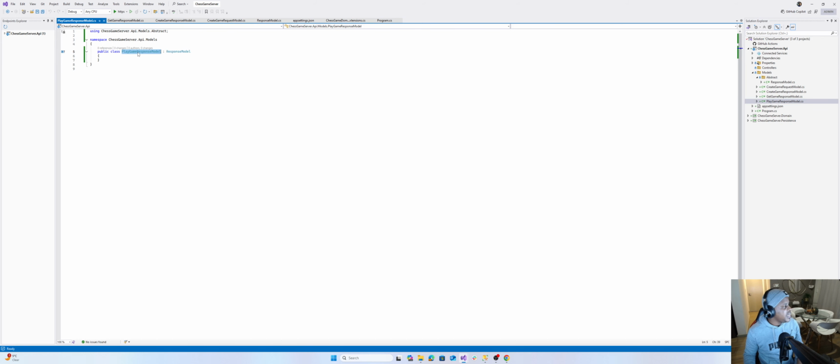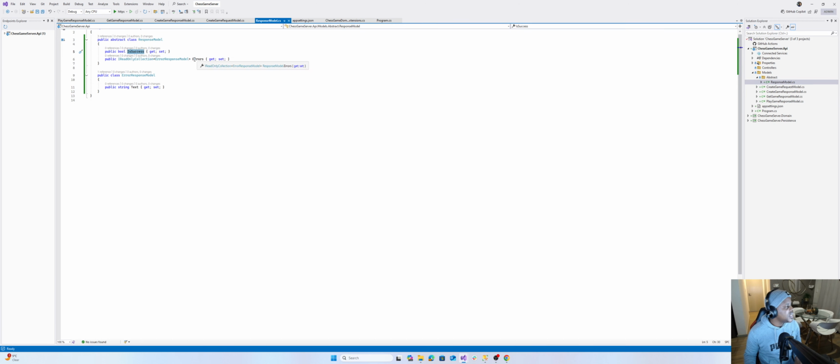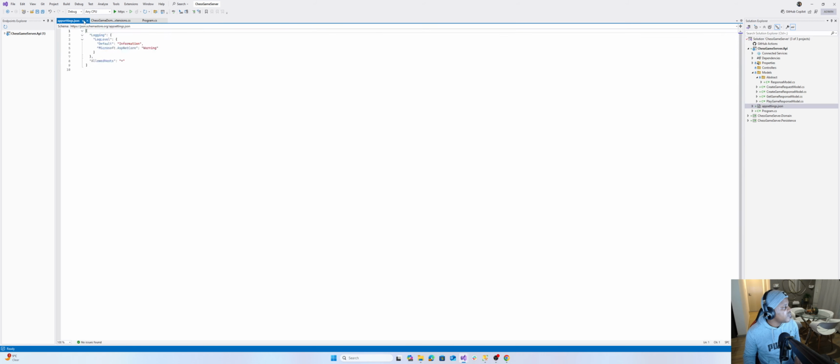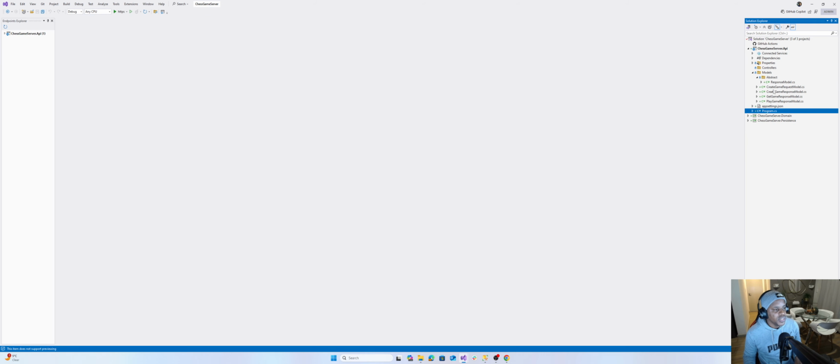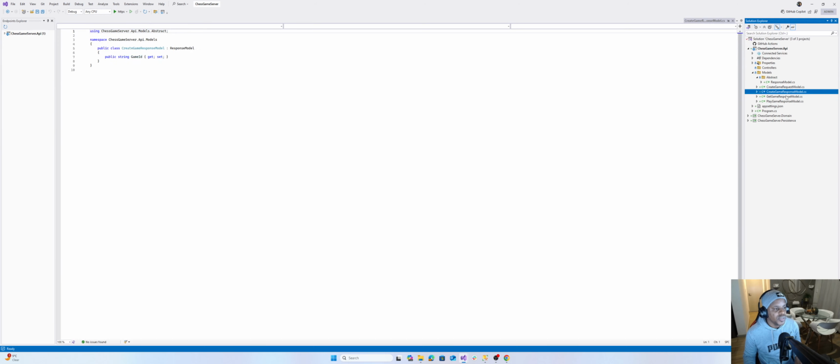So when we say play game response, for now we're only interested in whether it was a success, and if it was not, what was the cause. Those errors will be carried on the response model. Okay, those are the only models that we have in the system, which are create game, game response, get game, as well as play game.